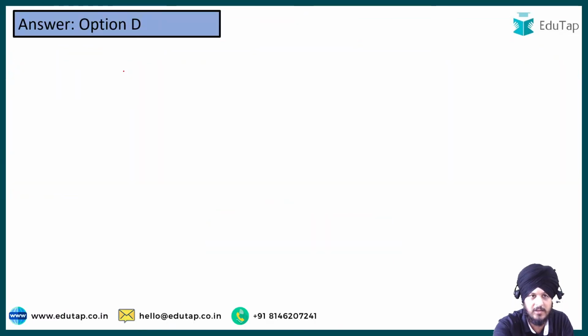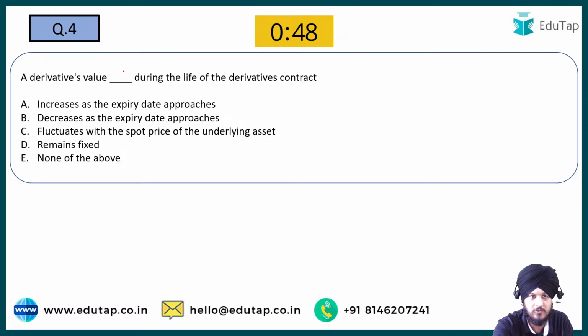Now moving on to the next question, which is question number 4. A derivative's value dash during the life of the derivatives contract. It increases as the expiry date approaches, it decreases as the expiry date approaches, it fluctuates with the spot price of the underlying asset, it remains fixed, or none of the above. So what do you think is going to be the answer to this question? Question number 4. Let me see your answers.